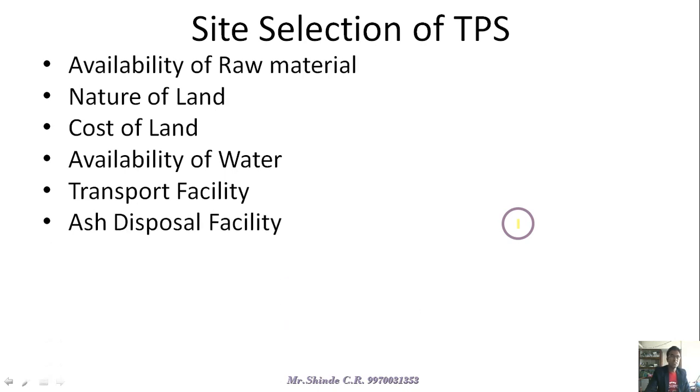Then the next one is the ash disposal facility, which is very important for thermal power plants, and that becomes a very big challenge in our thermal power plant where we dispose the ash. If there is no nearby ocean available, then where do we dispose the ash? Because the ash is very light in weight and very large in volume, so we have to